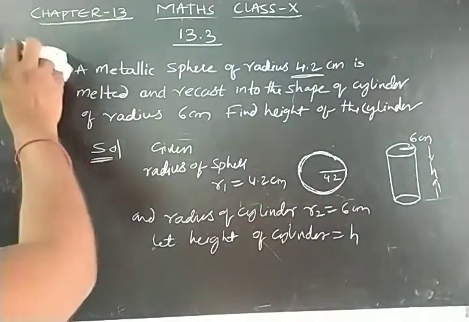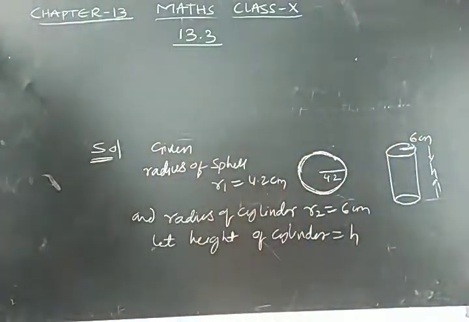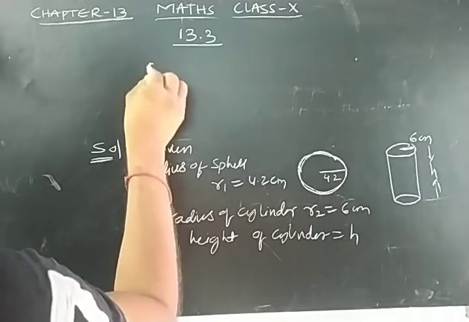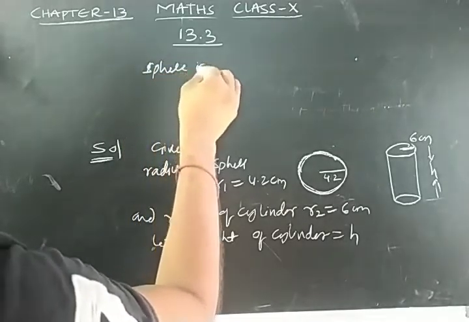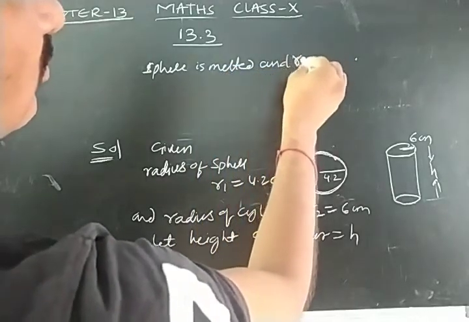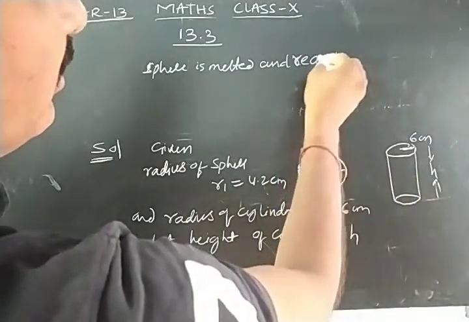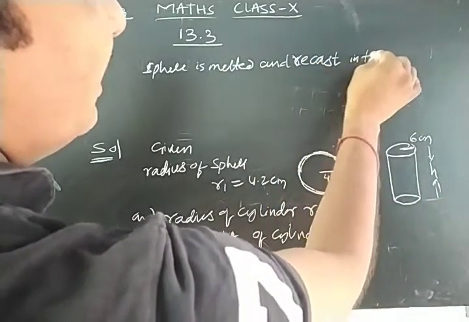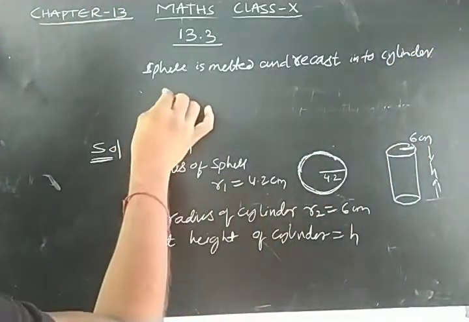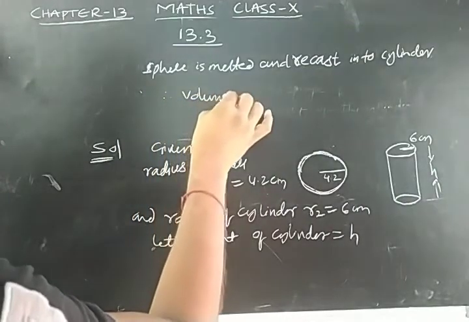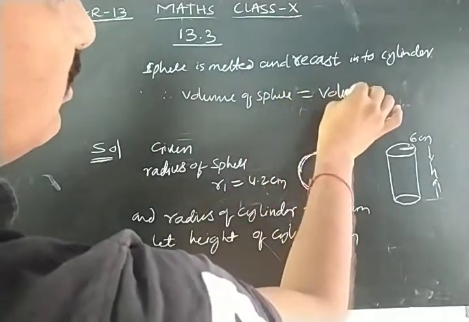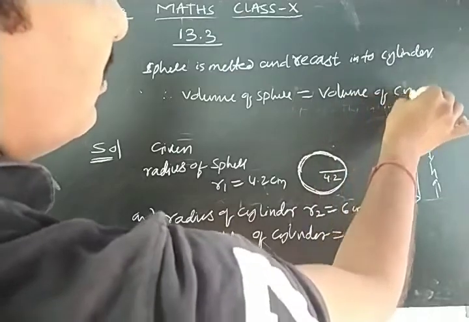So what is given in the question? The sphere is melted and recast into a cylinder. So that implies the volume of the sphere is always equal to the volume of the cylinder.